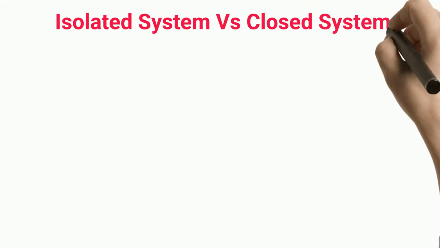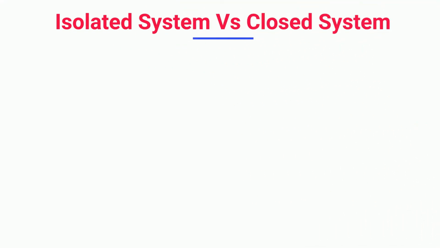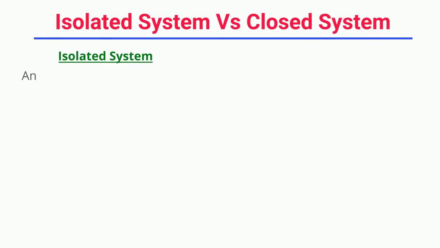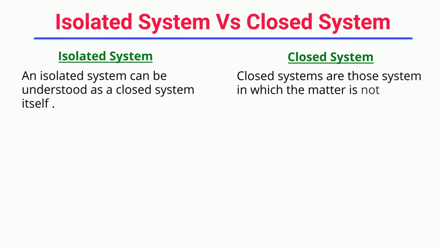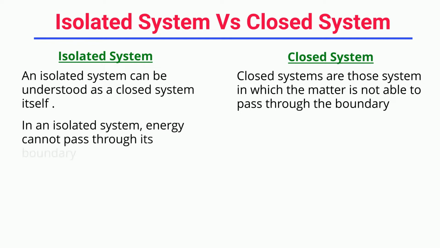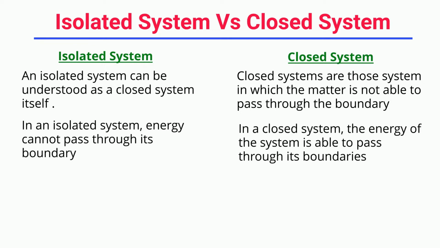Isolated system versus closed system. An isolated system can be understood as a closed system itself. Closed systems are those systems in which the matter is not able to pass through the boundary. In an isolated system, energy cannot pass through its boundary. In a closed system, the energy of the system is able to pass through its boundaries.